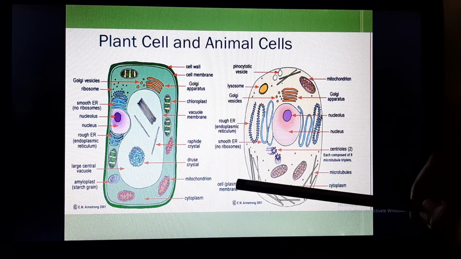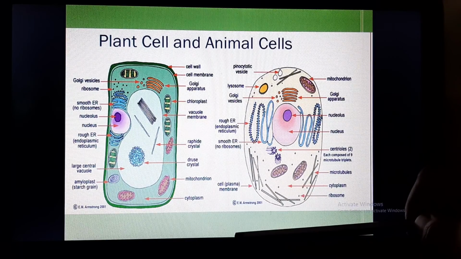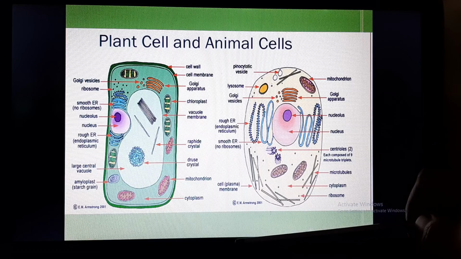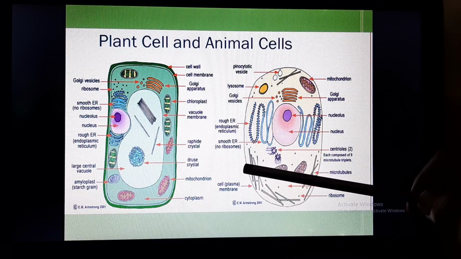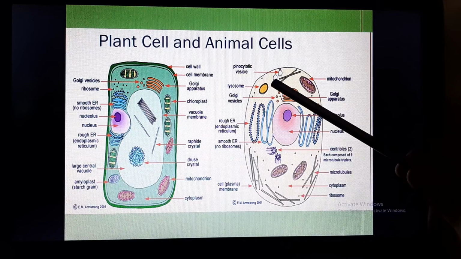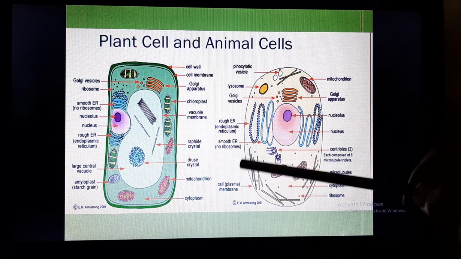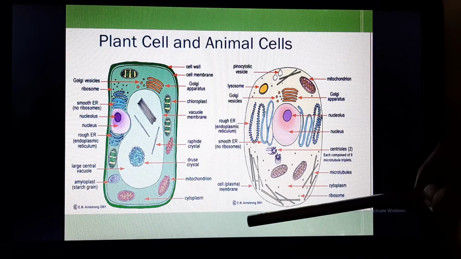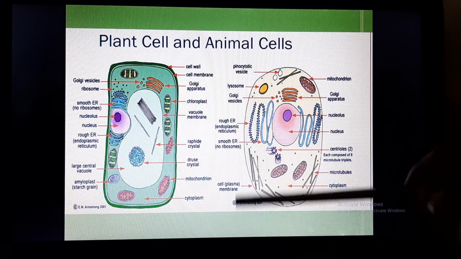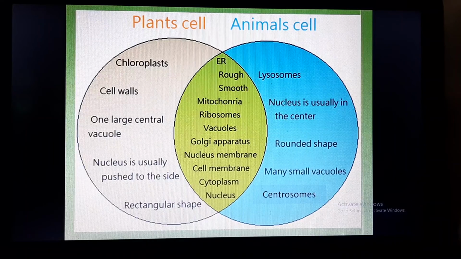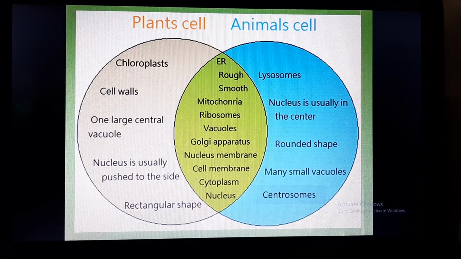Okay, now the next was the presence of centrioles and centrosomes. Now this is the lysosome. Now this is the vacuole. So here you can observe the differences between plant cell and animal cell. Through this slide we can easily observe the common points present in both plant cells and animal cells, and the points which are different in both the cells.